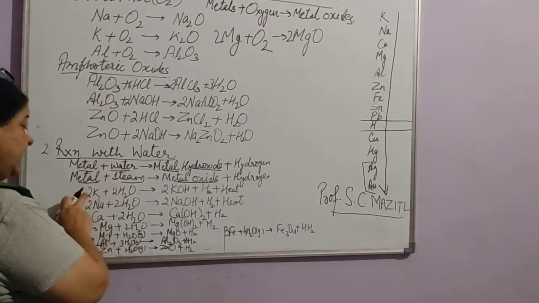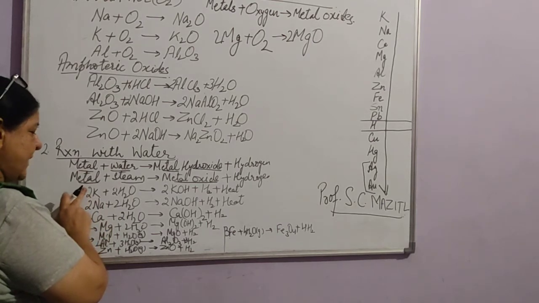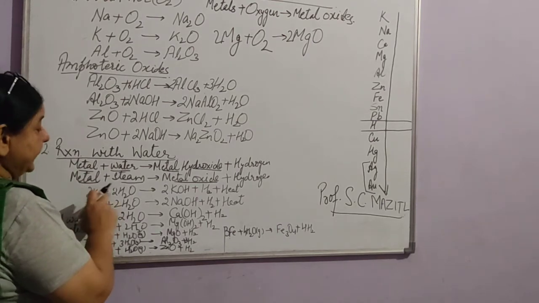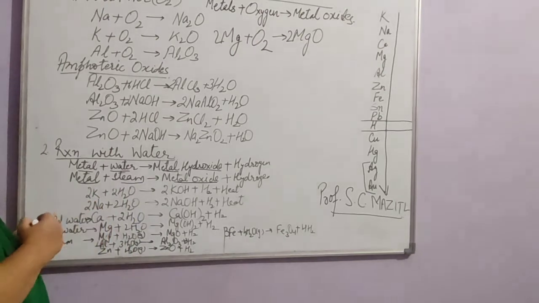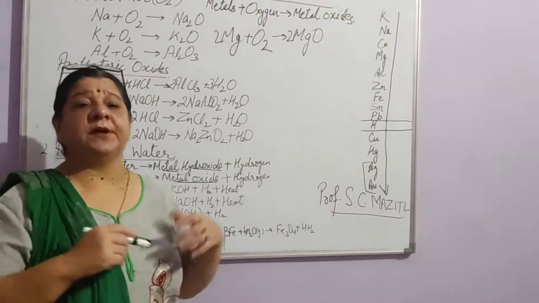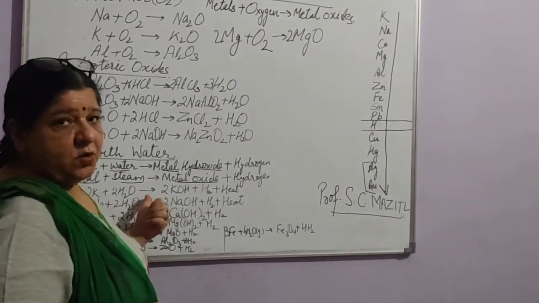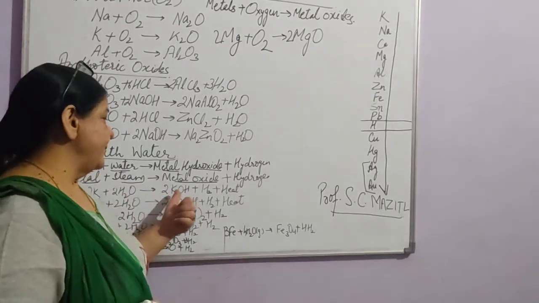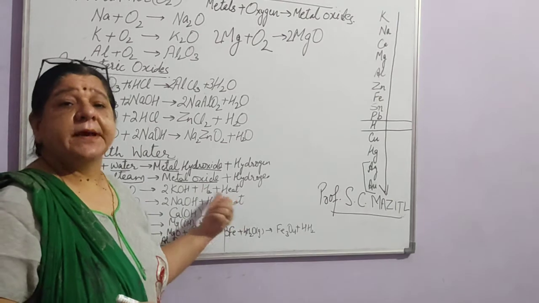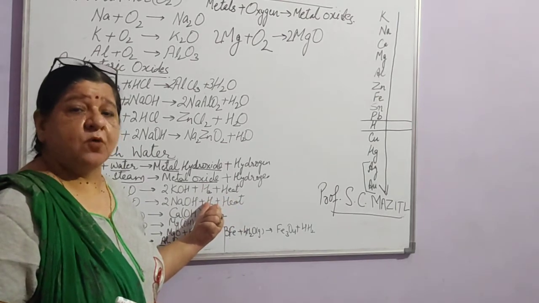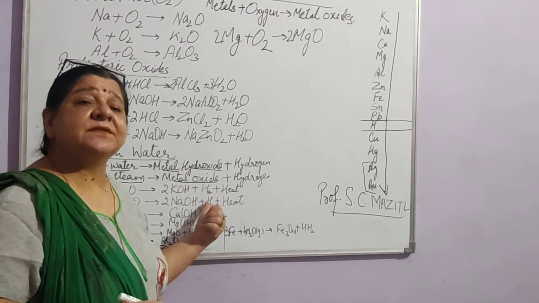Now, the first one, if you take potassium. When it comes in contact with water, because sodium and potassium are highly reactive metals, they will produce lots of heat and hydrogen gas is given out.